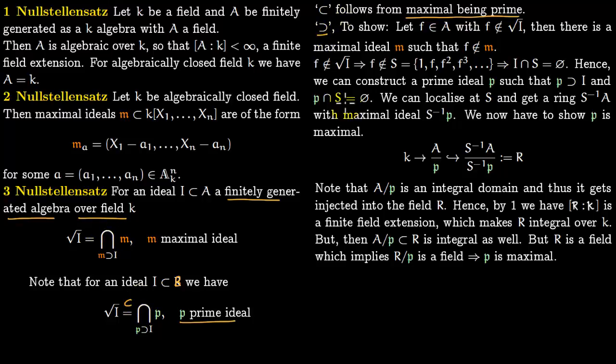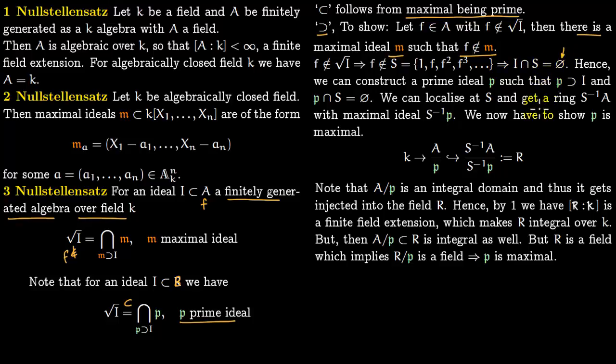For the opposite containment, we start with F which lies within A, and F does not lie in the radical of I. Then we will show that F does not lie in the intersection, and to show that, we have to find a maximal ideal M such that F does not lie in M. So let us start. F does not lie in the radical of I, so the multiplicatively closed set S, which is 1, F, F square, F cube, containing all the powers of F, has the property that the ideal intersection with S is just the null set.